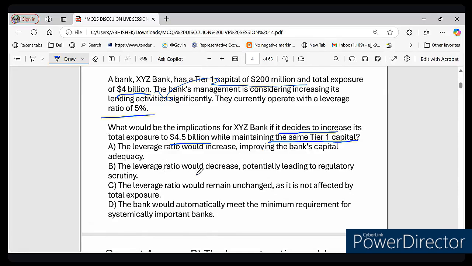Option B says that it decreases, leading to regulatory concern. Option C says that it stays the same since exposure does not matter. And option D says that the bank automatically qualifies as a systemically important bank.